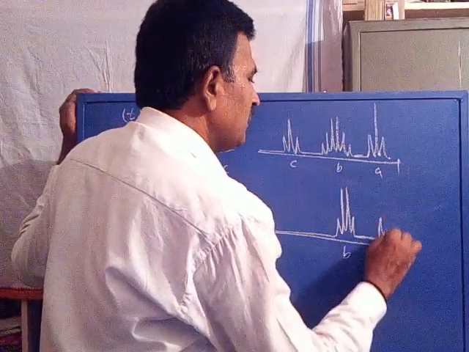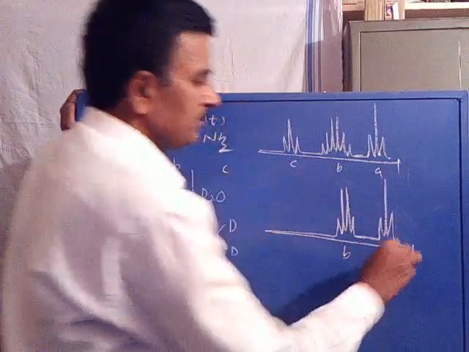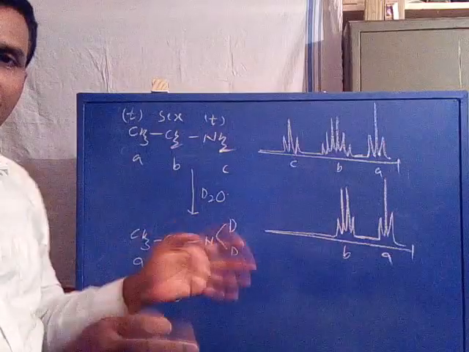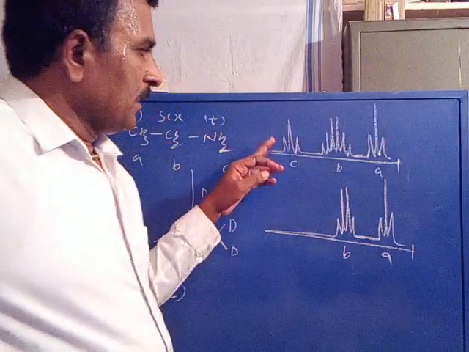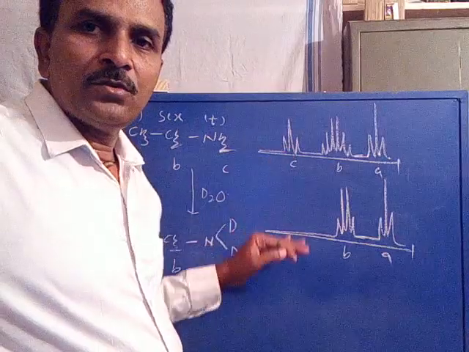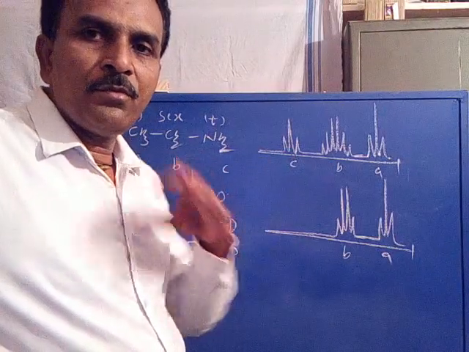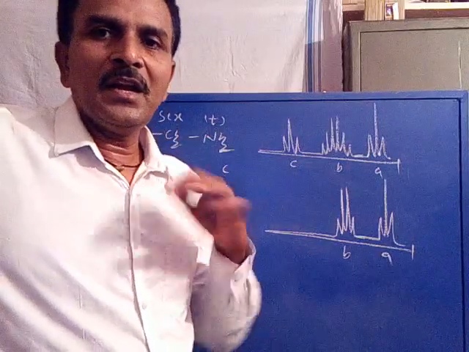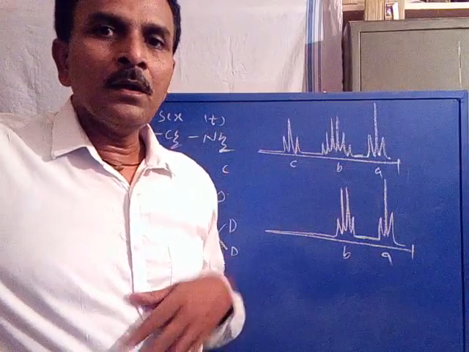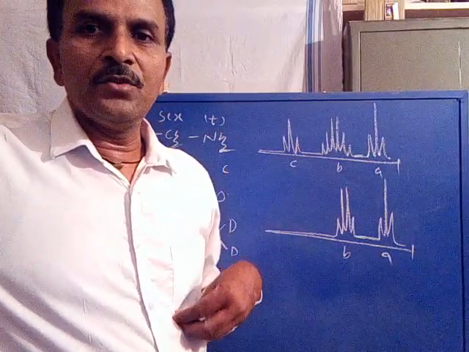The A proton appears as a triplet. You observe the difference between these two. What happens? 3 signals are reduced to 2 signals. So the signals related to the labile protons are eliminated due to their exchange with deuterium.